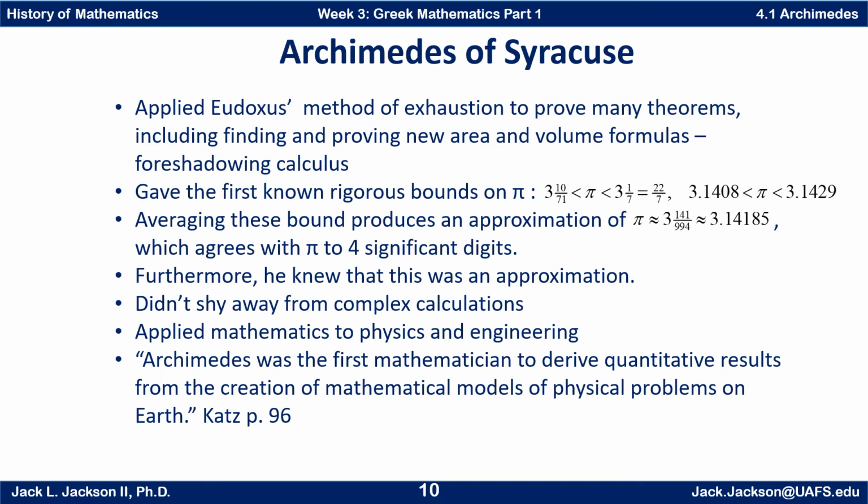He also applied mathematics to physics and engineering. And here's a quote that's in our textbook. Archimedes was the first mathematician to derive quantitative results from the creation of mathematical models of physical problems on the Earth. So he used mathematical modeling, where he took a physical problem and gave an idealized version of it.